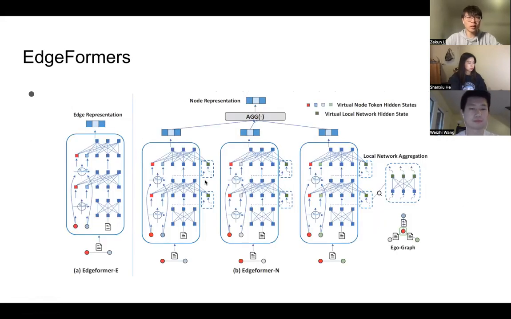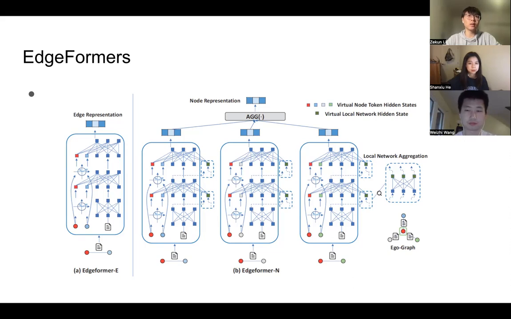So our project is based on the paper at ICLR 2023, titled Edgeformers: Graph-Empowered Transformers for Representation Learning on Textual Edge Networks. In this paper, they introduce two frameworks for edge and node representation learning separately. For edge representation learning, they inject the network information into each transformer layer when encoding edge text by adding virtual node tokens. And for node representation learning, they aggregate the edge representations through an attention mechanism within each node's ego graph.